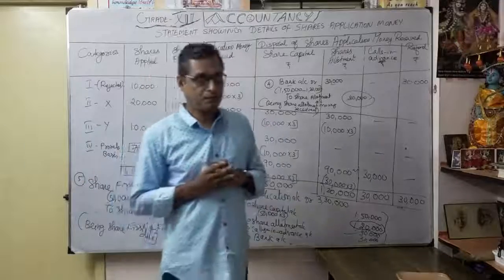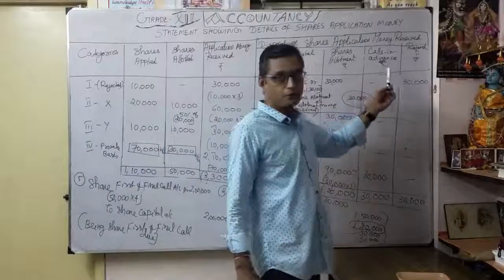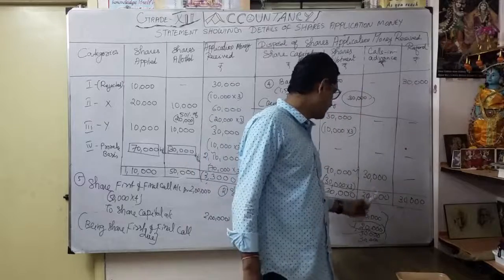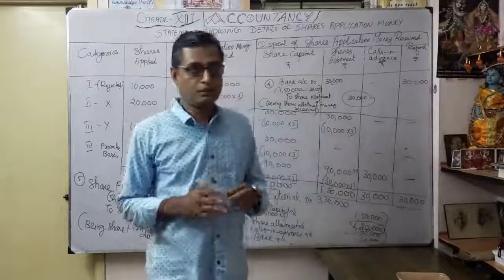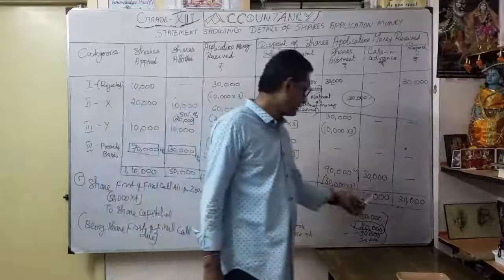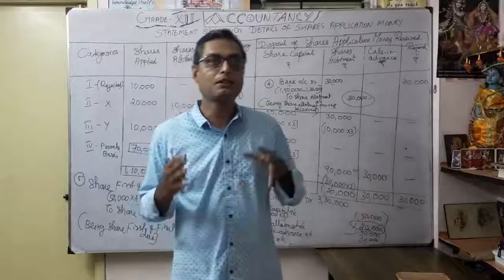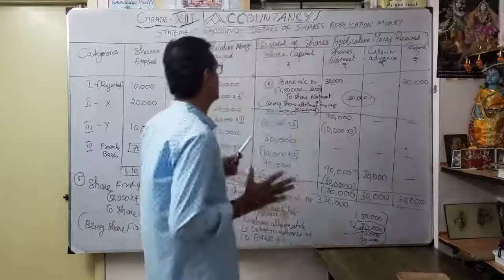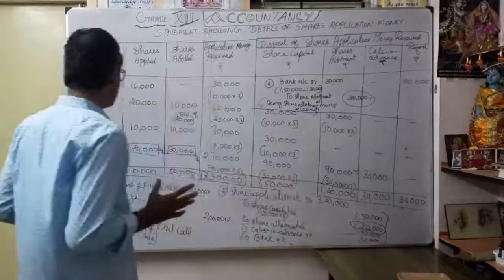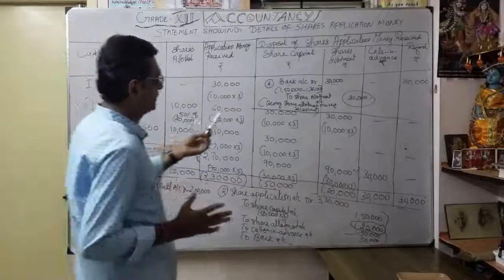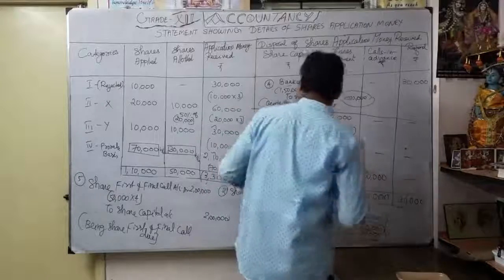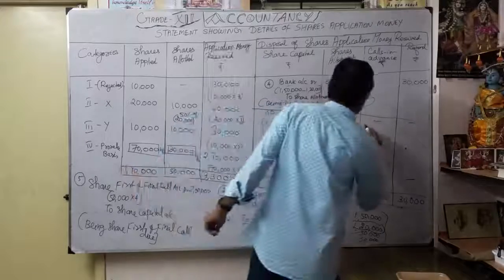Same manner. Already we are going to show in our excess application money, only calls in advance, how much? 30,000. Okay. So you are supposed to receive how much? 2 lakhs. So 2 lakhs minus 30,000, receive only how much? Only 1,70,000. Okay. So I will pass the entry here.